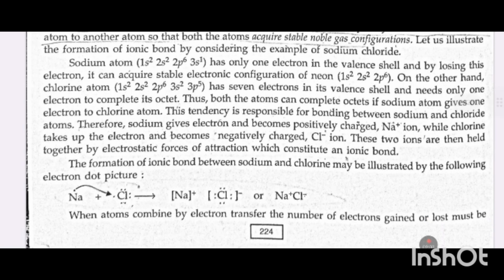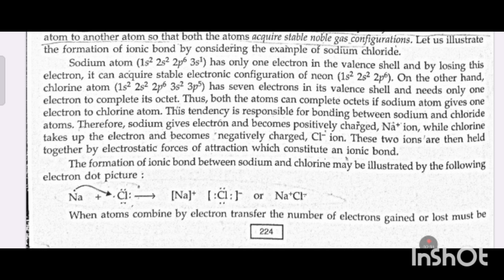Sodium atom, 1s2, 2s2, 2p6, 3s1, has only one electron in the valence shell, and by losing this electron it can acquire the stable electronic configuration of neon, 1s2, 2s2, 2p6.